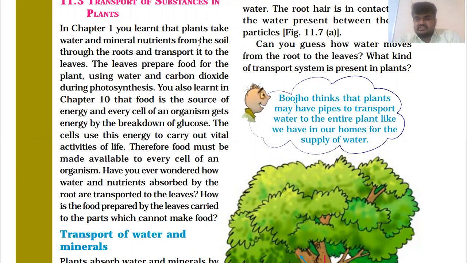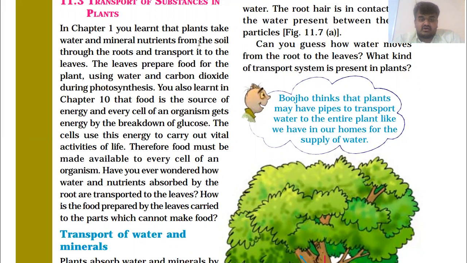Without this energy, we cannot perform some actions, some activities. Our hands will be shaking and everything. So we need some energy for that. Therefore, food must be made available to every cell of an organism.